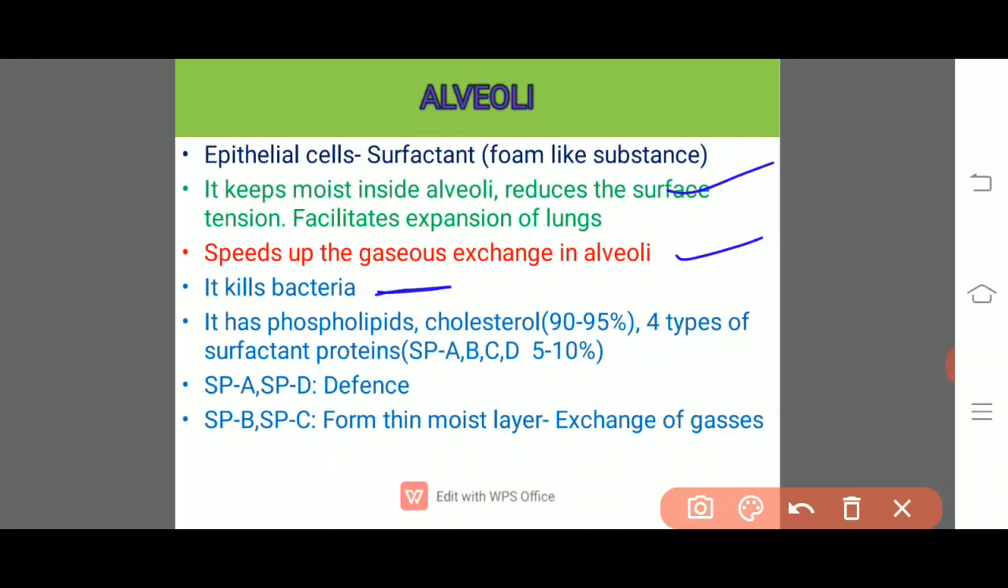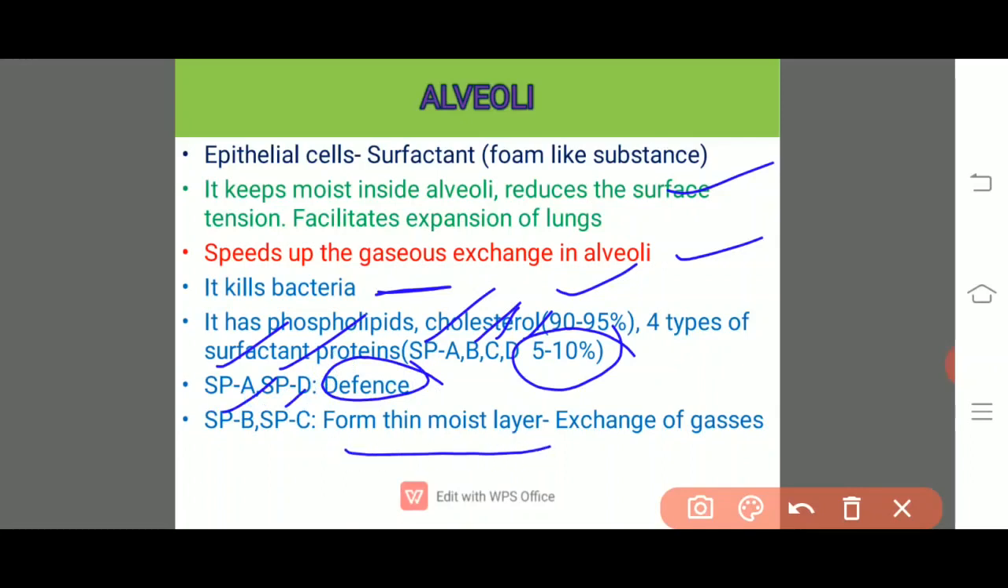If you observe the composition of the surfactant, phospholipids and cholesterol comprise 90 to 95%. And there are four types of surfactant proteins: surfactant protein A, B, C and D. They comprise about 5 to 10%. Out of these four surfactant proteins, surfactant protein A and D are meant for defense, they kill the bacteria, whereas surfactant B and C form a thin moist layer which is useful for the exchange of gases.